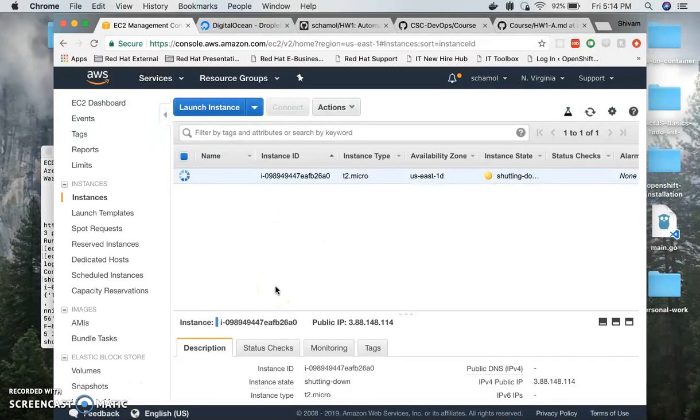So that's all from my side. This was code for creating a server on both cloud providers, DigitalOcean and Amazon AWS, and SSHing into the two servers through the SSH key that you created.